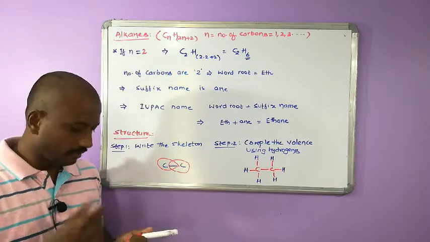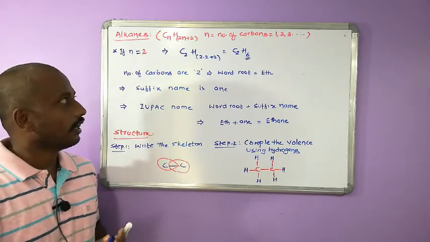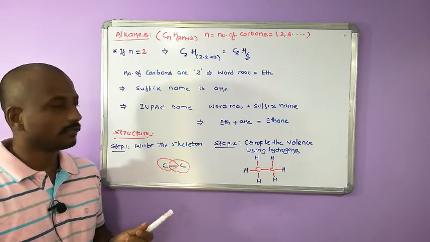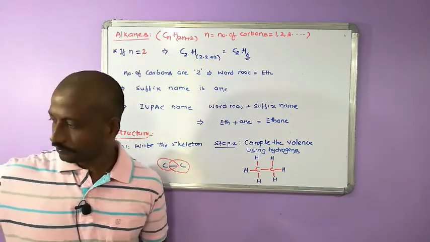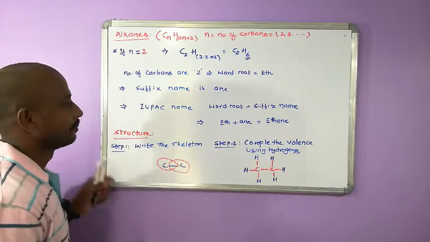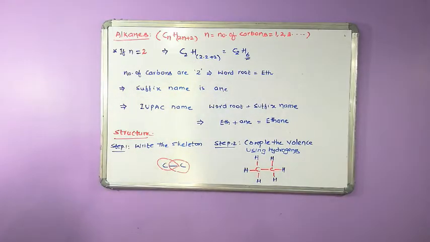So we will generalize the concept now by having some of the word roots for more number of carbons. Please have a look at the board, clearly understand the concept and apply it.